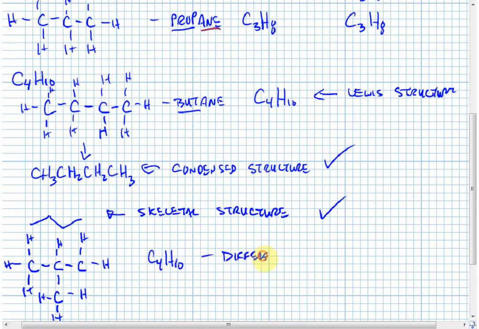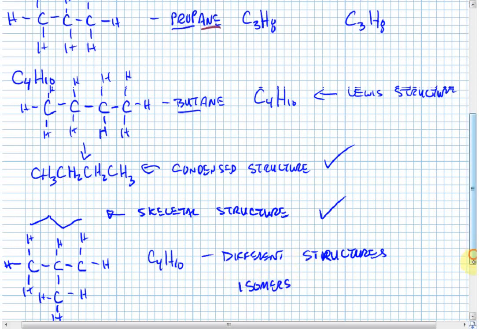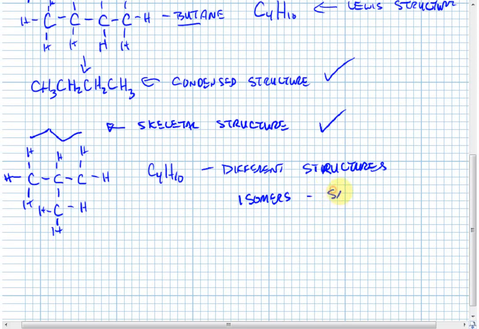Molecules that have the same formula but different structures are called isomers. Isomers are compounds that have the same formula, so in this example, C4H10, but they have different structures. Wow. Now, here's what makes organic chemistry so interesting.